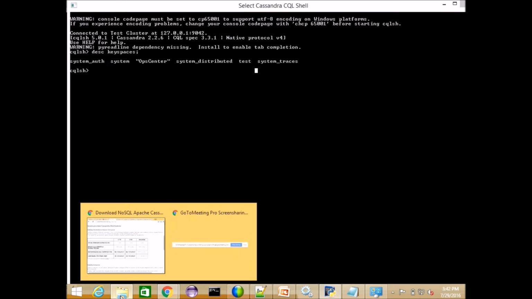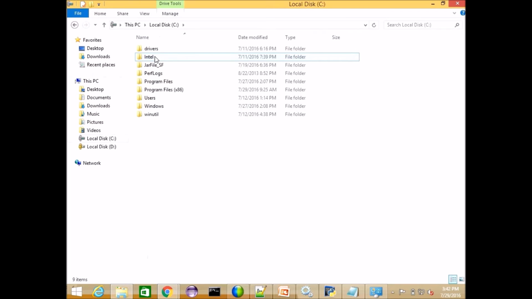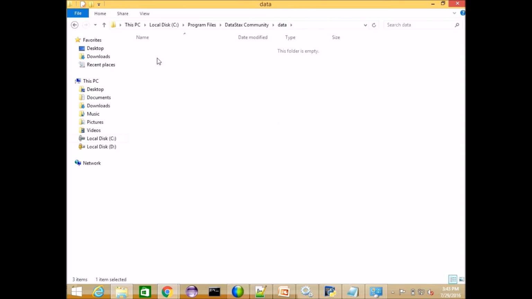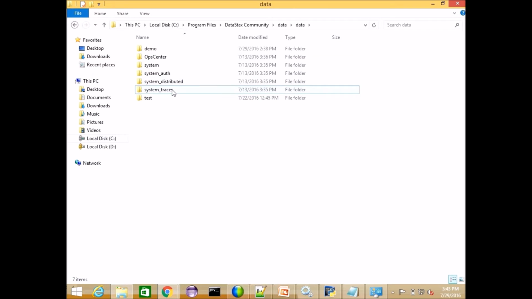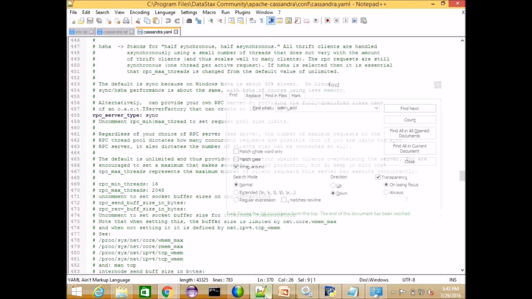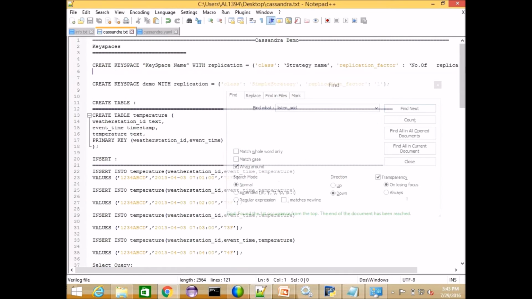This is the data folder. Those exist in the data folder. These are the key spaces which I've created. These 4 are already created, and I created test for myself. Next, if you want to create a key space, the moment you create any key space, it creates a corresponding folder.